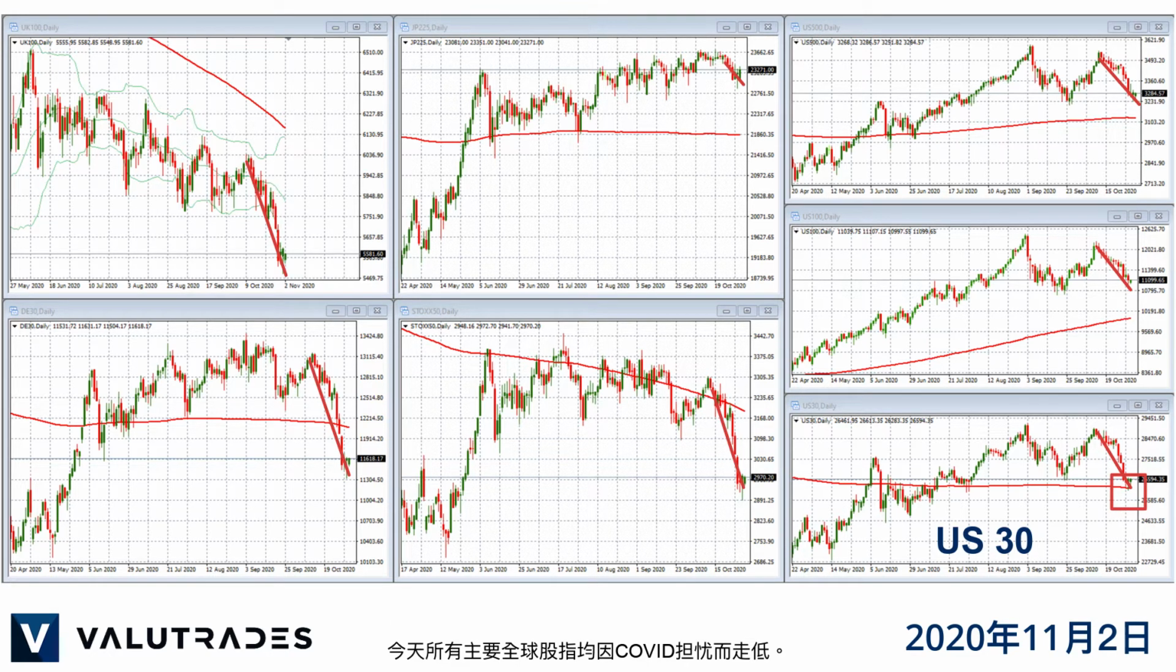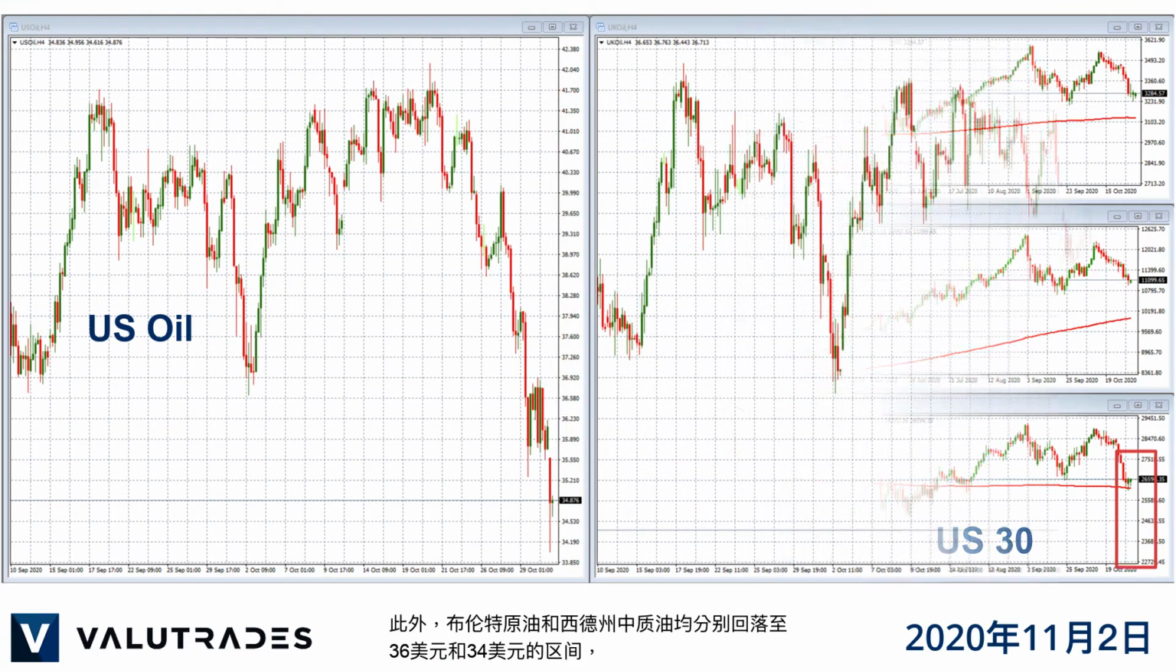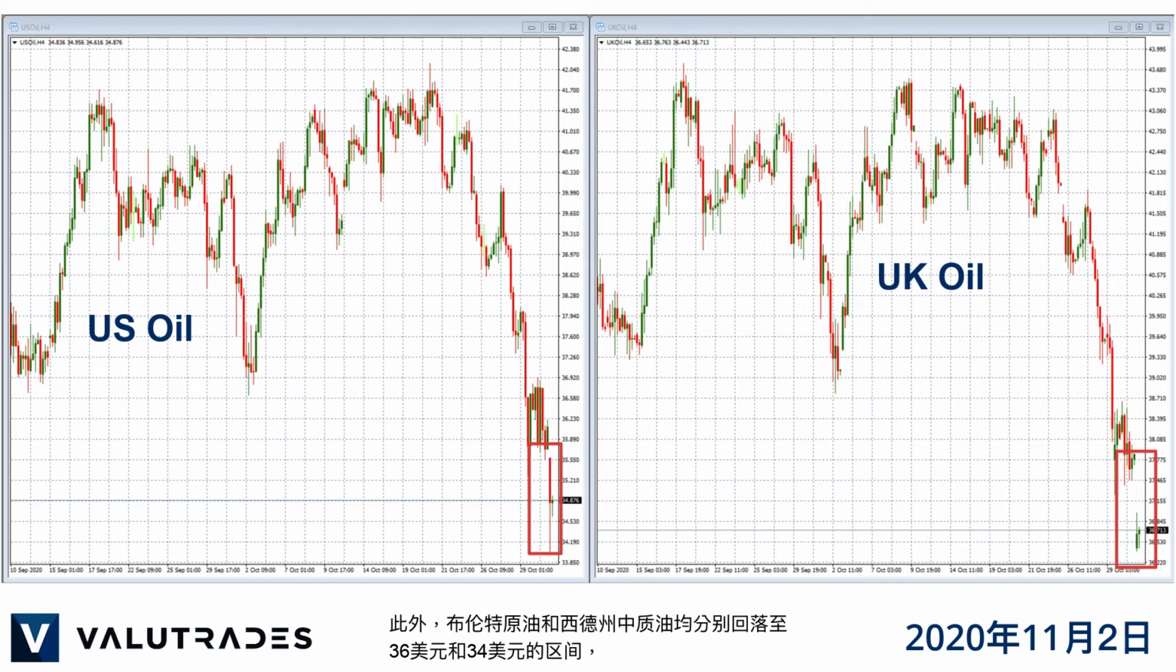All major global stock indices are lower today on COVID fears, with the Dow Jones Industrial Average falling back to the 200-day moving average. Also, both Brent Crude and WTI have fallen back to the $36 and $34 ranges respectively on fears of lower demand during lockdowns and curtailed air travel. As usual, any news on a coronavirus vaccine could change all this quite quickly, so traders will be monitoring the news on this.